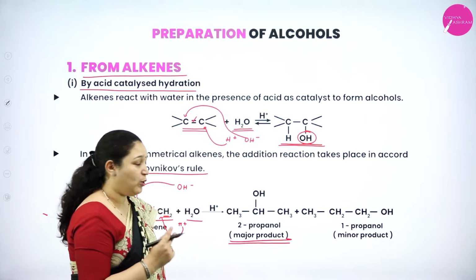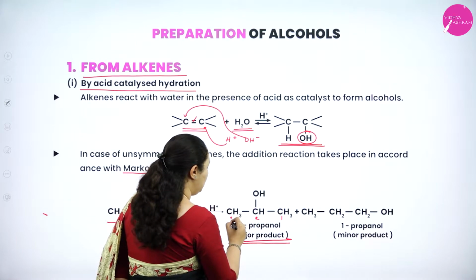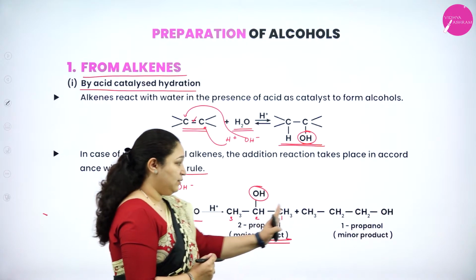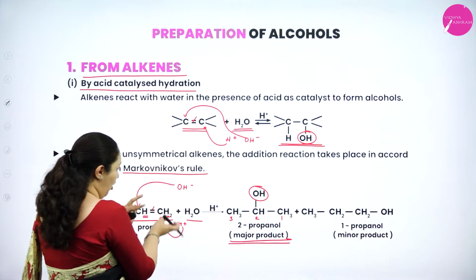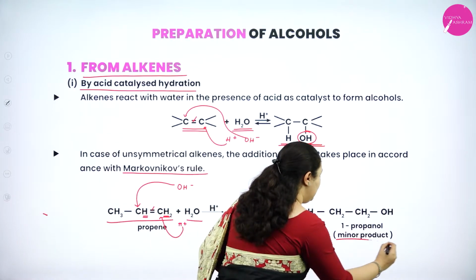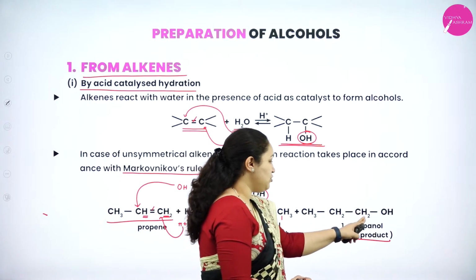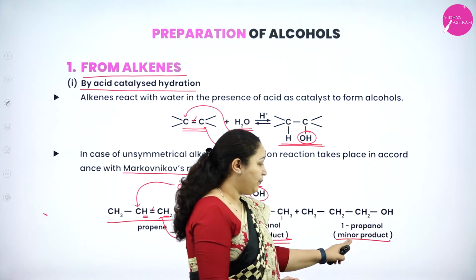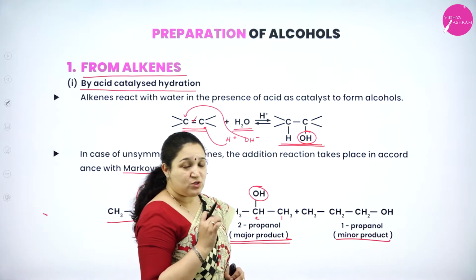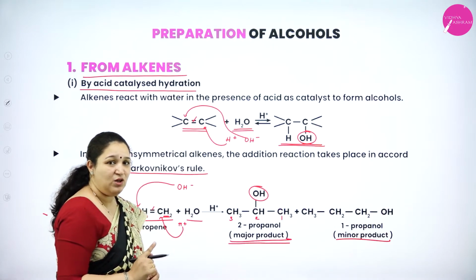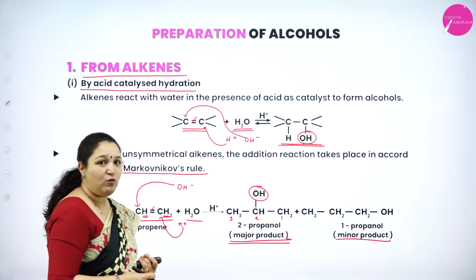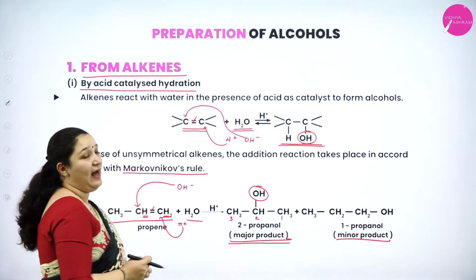What is it? 2-propanol. Why? 1, 2, 3, second carbon atom contains the OH group. Got it? Not that the other product will not be formed, that is the opposite process will not happen. It will happen, but that will be the minor product, that is CH3CH2CH2OH, that is 1-propanol also is formed, but it is the minor product. Okay. So this is the first method of preparation of alcohols, that is by addition of water catalyzed by acid.